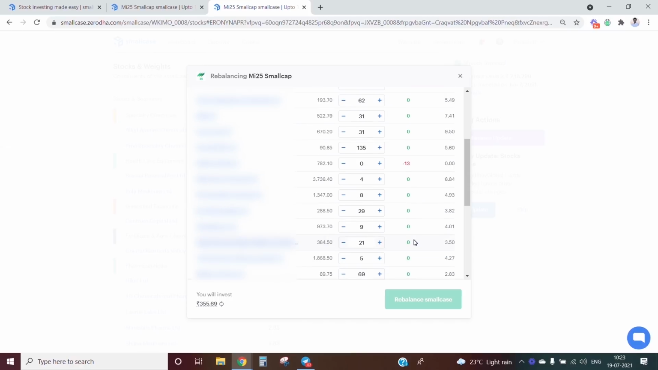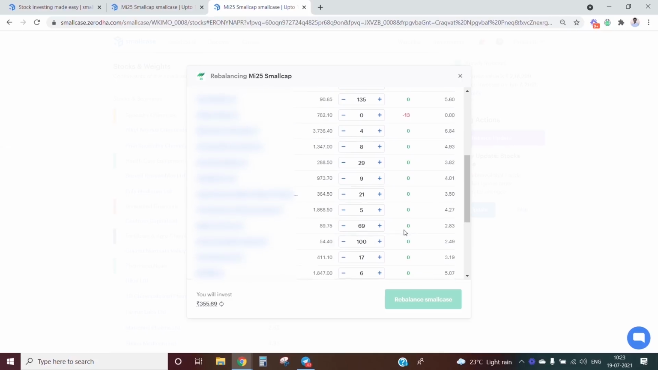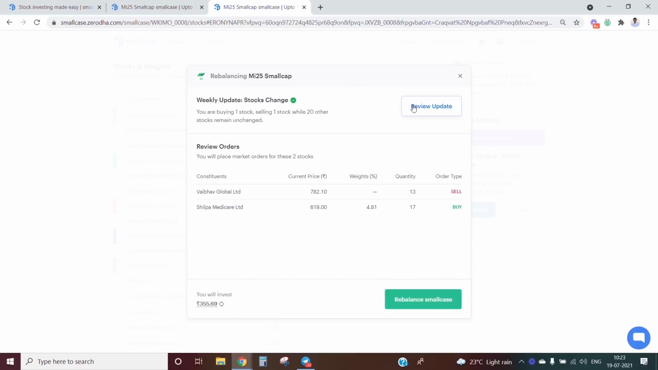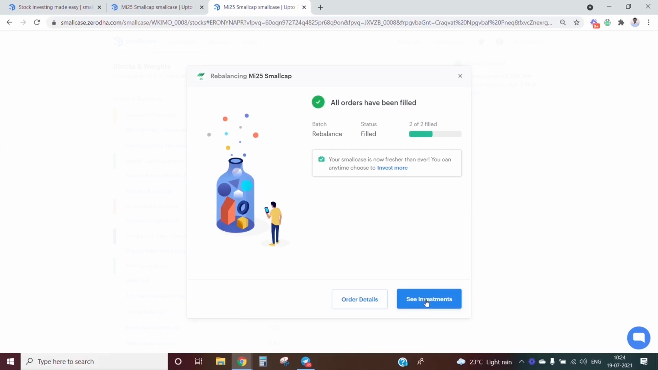So let us just verify this again. Everything else is 0, check, and then we confirm the update. As we can see, these are the only two changes based on the original rebalance update. We click rebalance, confirm the orders, and yes, we are through.